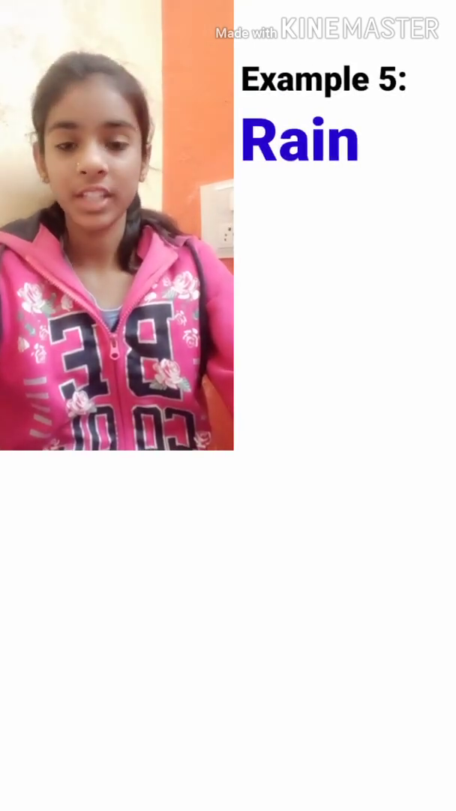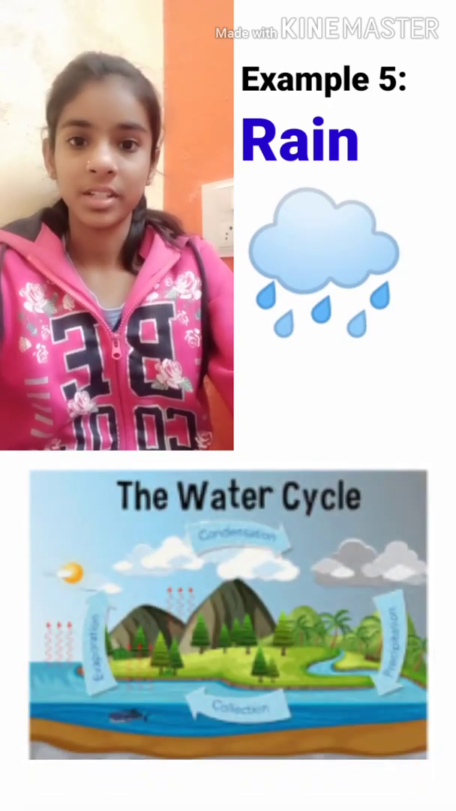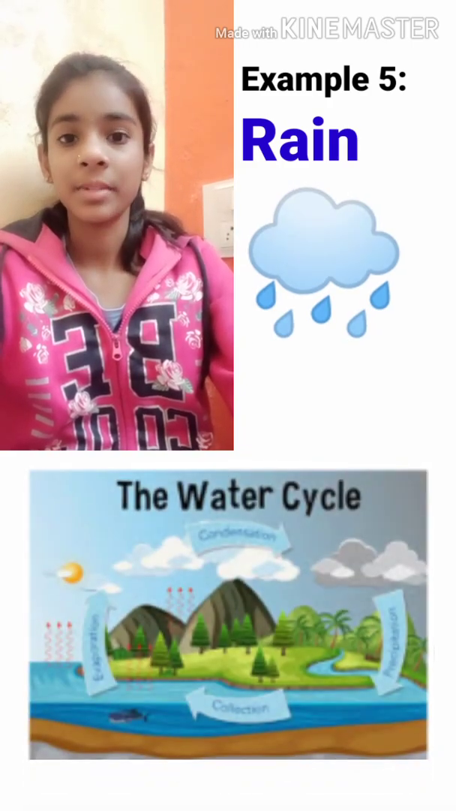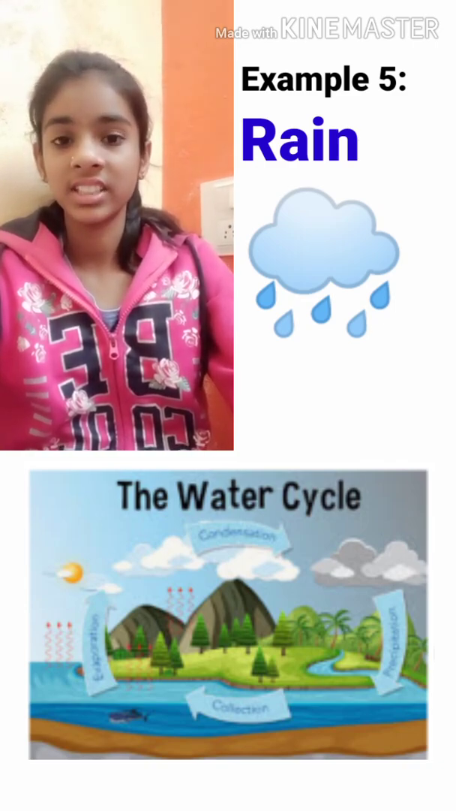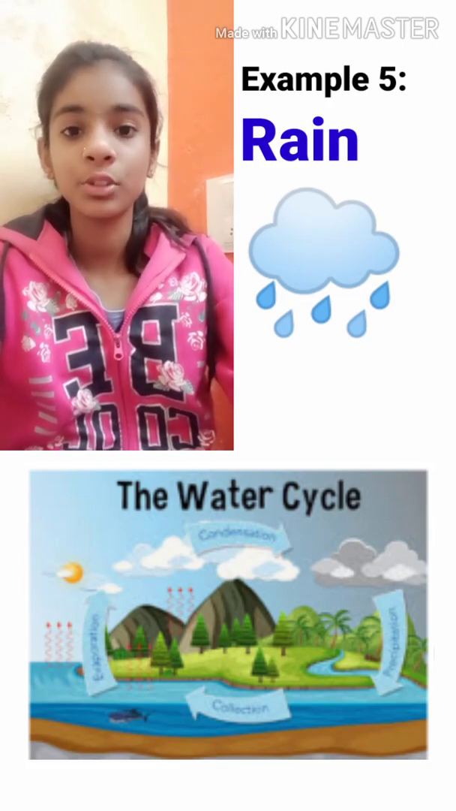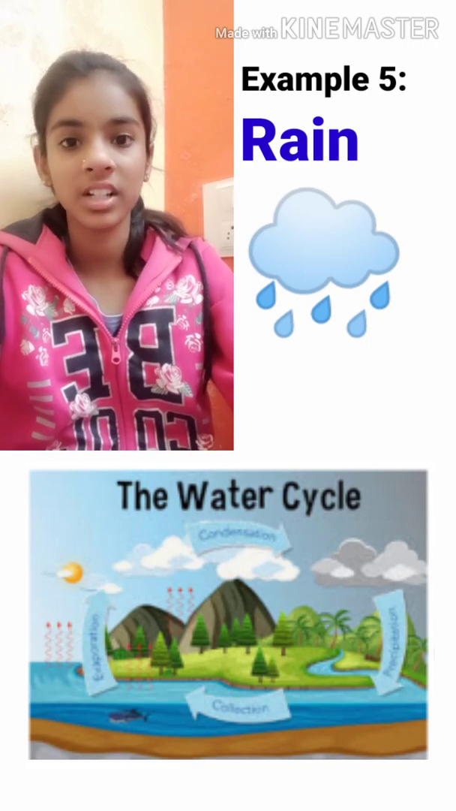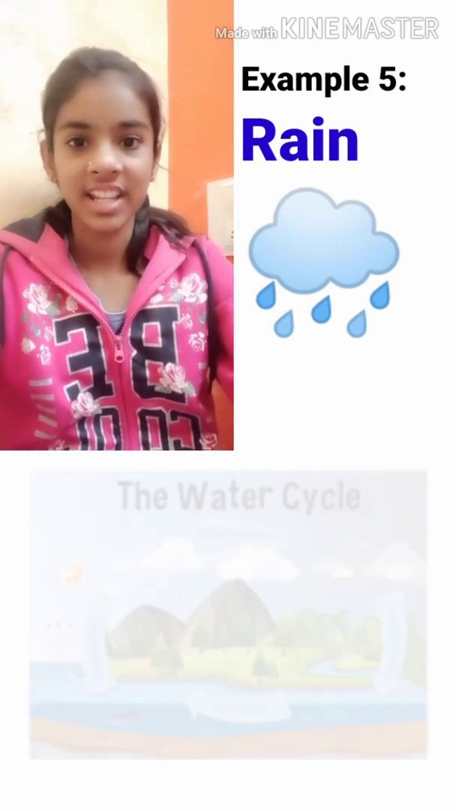So our fifth example is rain. The rainy season comes after summer season because in summer season the heat is more as compared to rainy and winter season. The heat in summer season evaporates the water from water bodies and the vapors go up and condense to form clouds, and when the capacity of clouds ends, it rains.